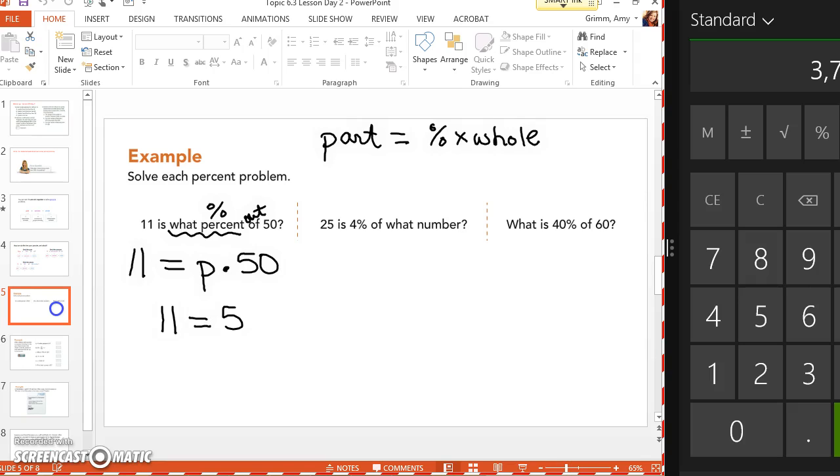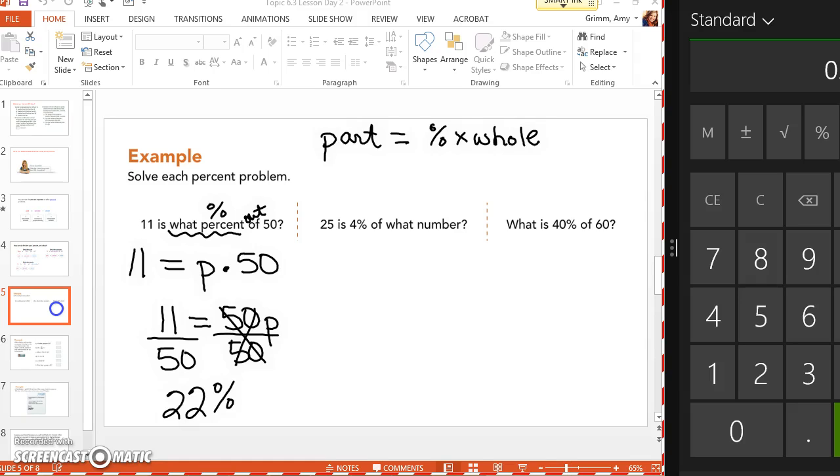So remember that I said write it pretty, and then do what? How do I solve this? Divide both sides by 50. Okay, so I'm going to take 11 divided by 50, which is 0.22. So what's my percent? 22%, because that's in decimal form, right? I have to change it back to a percentage. So my percentage would be 22%. Okay, all right, next one.